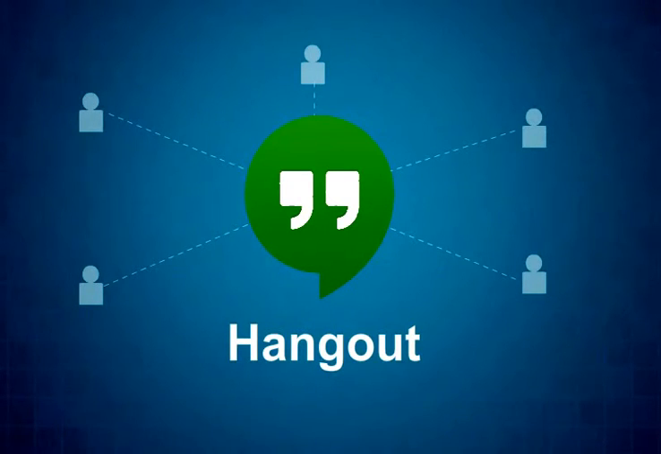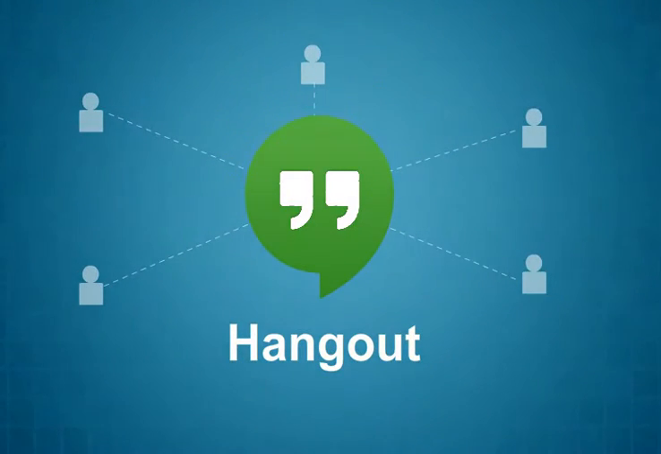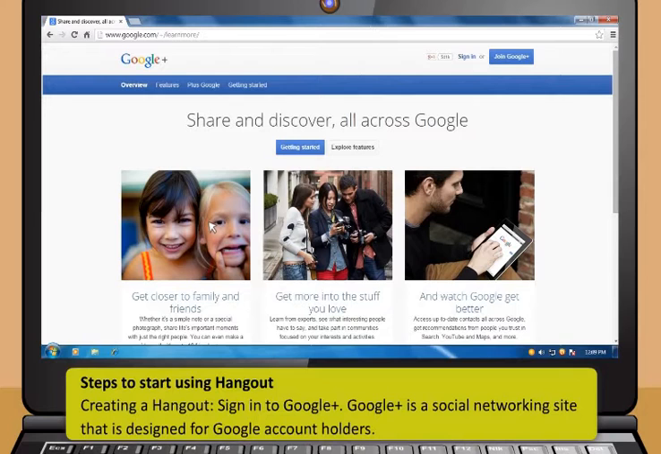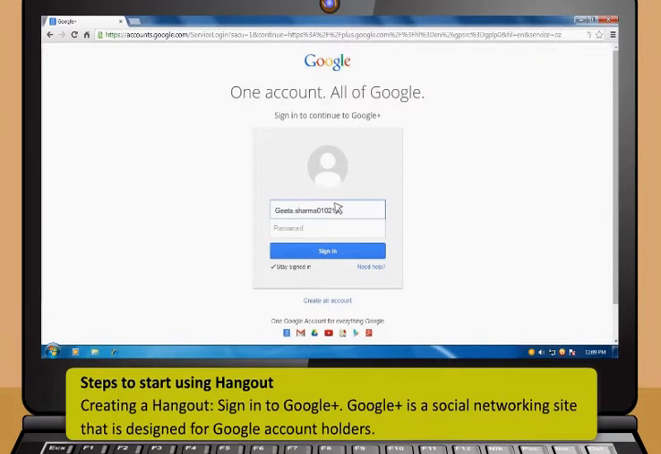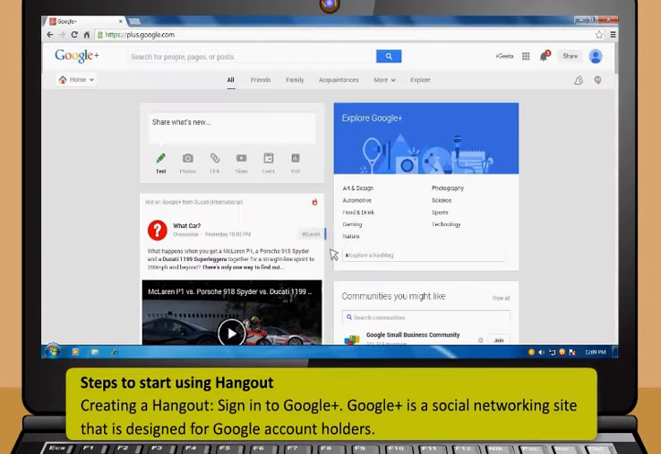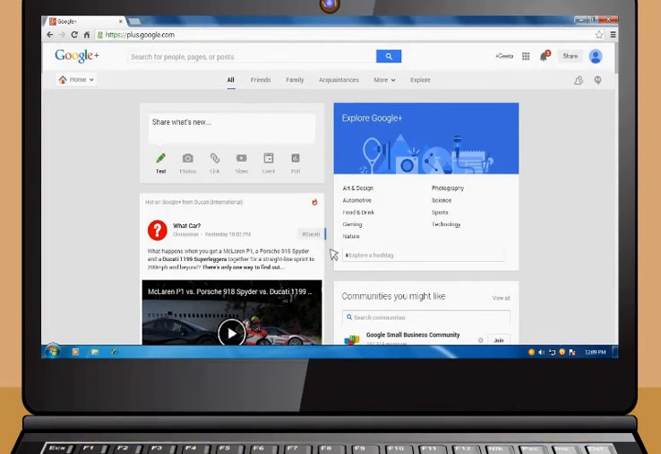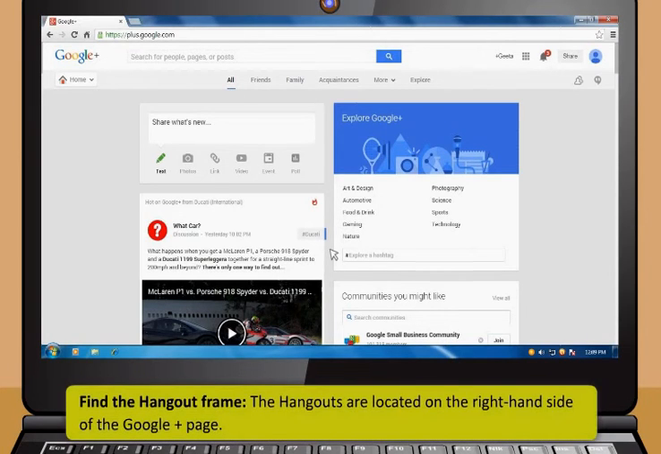There are many features available in Hangout application. Follow these steps to start using Hangout. First, to create a Hangout, sign in to Google Plus. Google Plus is a social networking site that is designed for Google account holders. Now, find the Hangout frame. The Hangouts are located on the right-hand side of the Google Plus page.